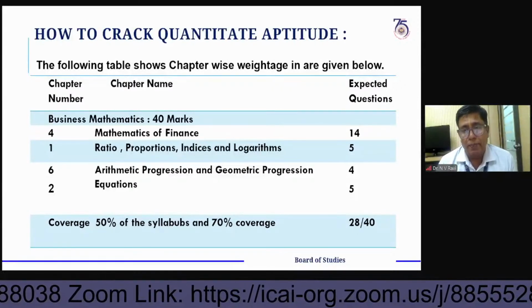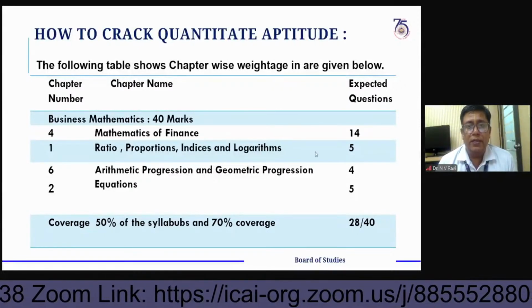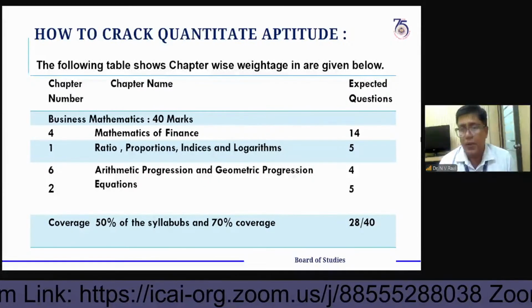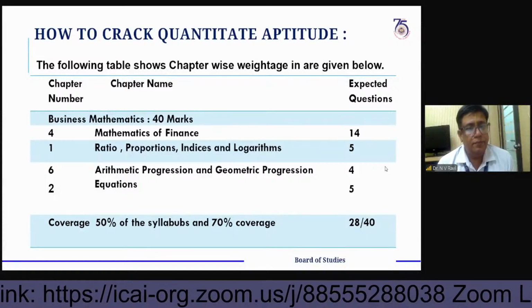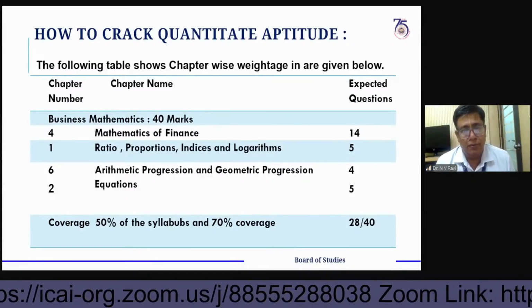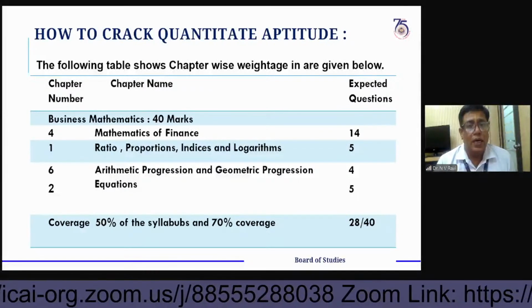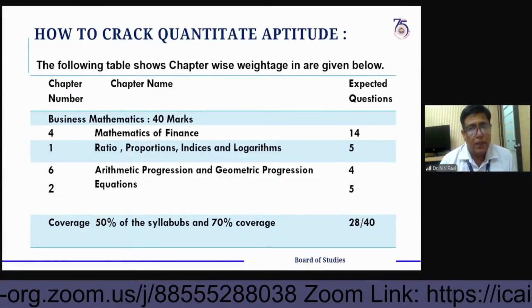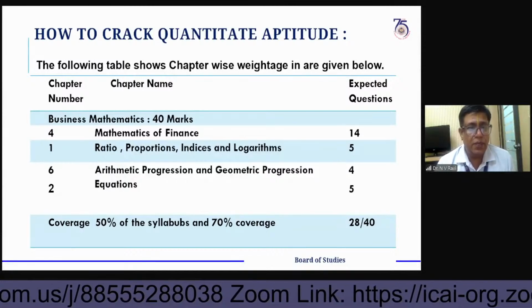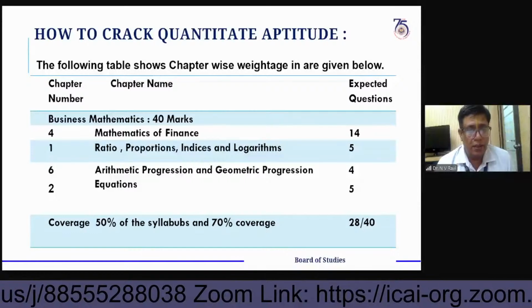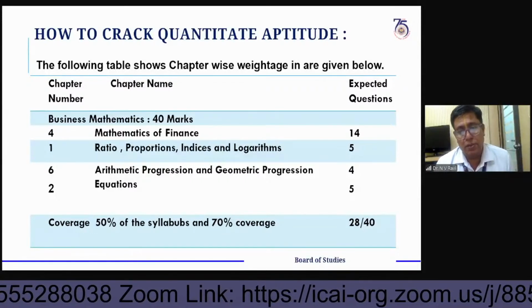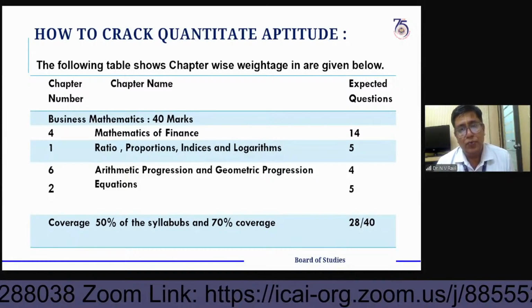When you make a plan with the weightage of chapters, it will definitely help you. Business mathematics is 40 marks, and from these 40 marks, the expected number of questions from this topic: mathematics of finance carries the highest number of marks, that is 14 marks actually.